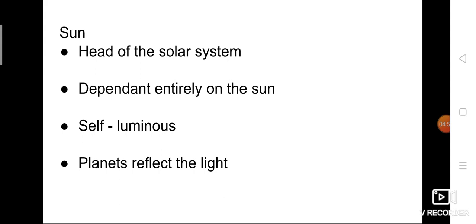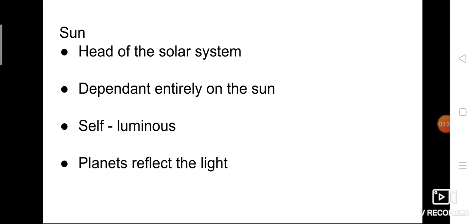And the sun is self-luminous. What do you mean by luminous? Luminous means giving light. Self-luminous means the sun itself gives light, so it is called self-luminous. Self means itself. Luminous means glowing, giving light. And planets reflect the light.